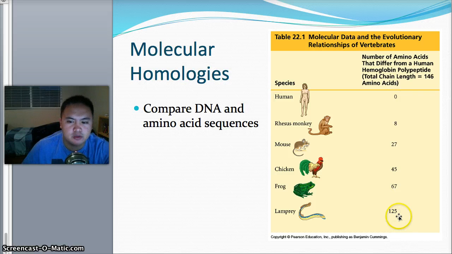A lamprey, and we don't even look like a lamprey, only has 125 letters different in a million-long sequence.